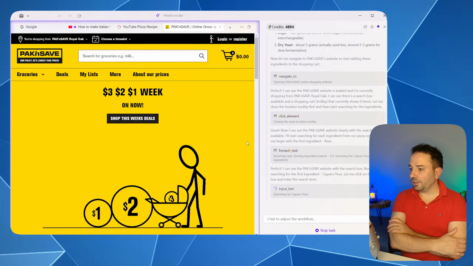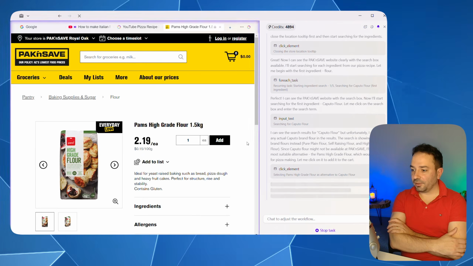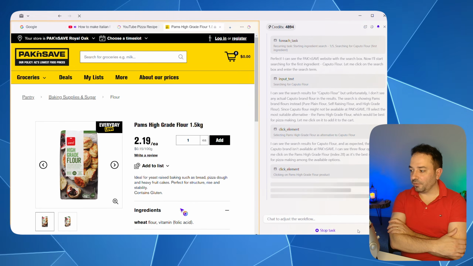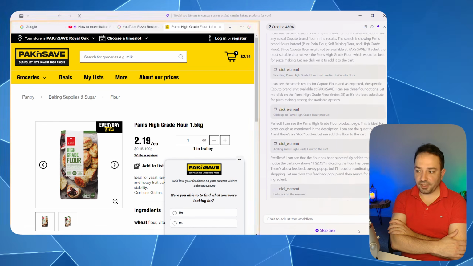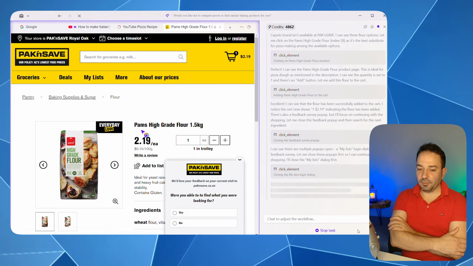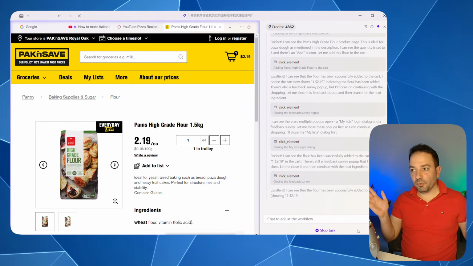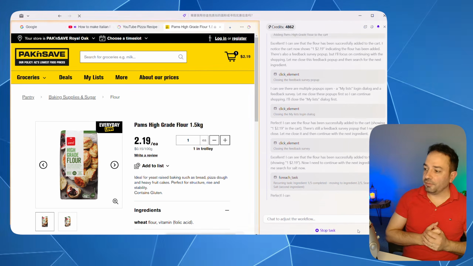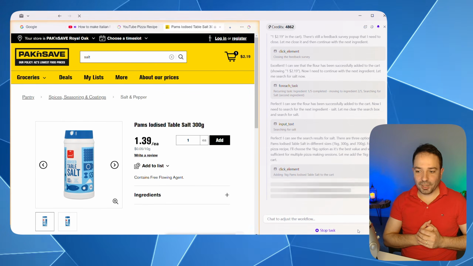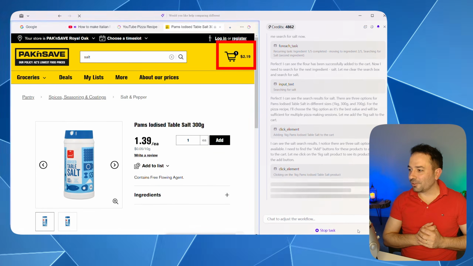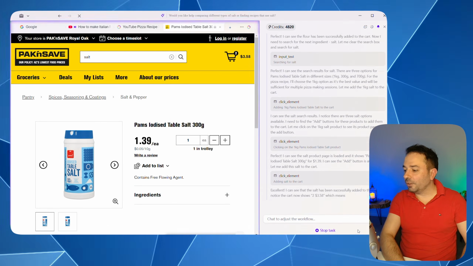And you can see here that he's searching for flour, and you can see that from time to time he does computer vision to identify whatever is written on the page, to understand what is there, sensing the environment, so he can make a decision on the next step and act on the environment. What we said at the beginning about the definition of an agent. So you can see here, finally, we have an agent capable of adding stuff to the trolley. He managed to put the flour in, and let's wait and see what's going to happen with the rest of the ingredients.